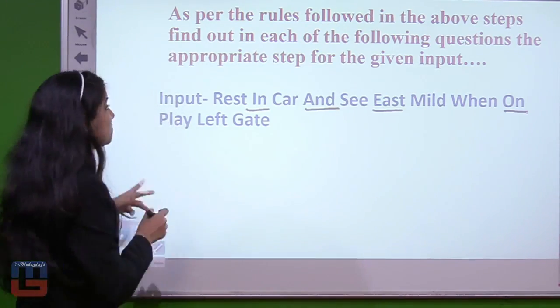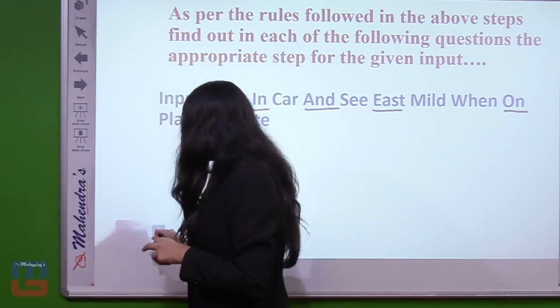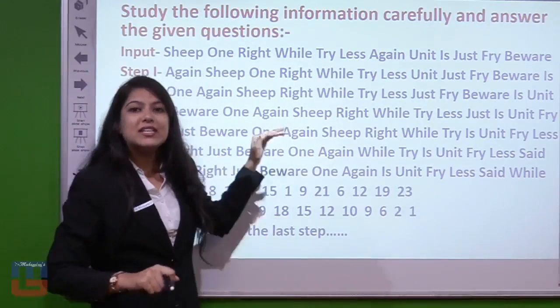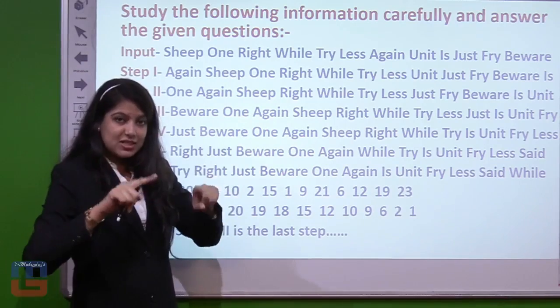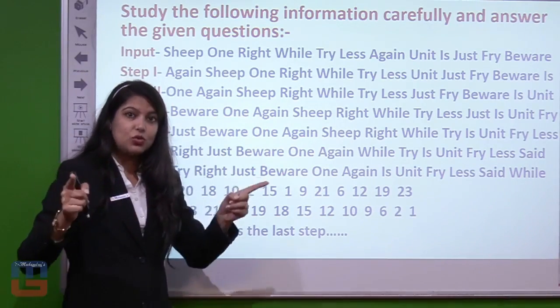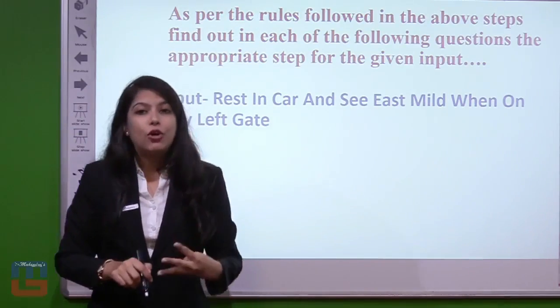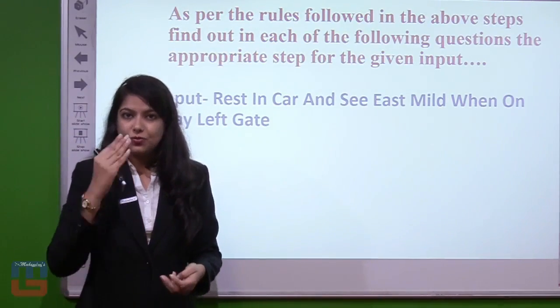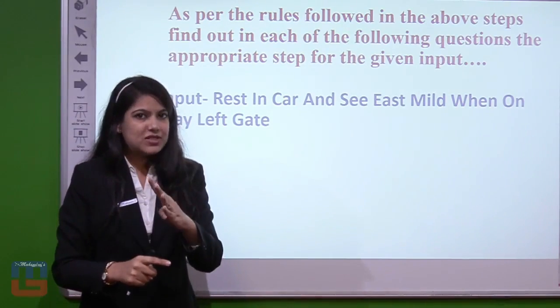Because as previously, in each and every step we have done this only: in one step 2 vowels, then in the other step 2 vowels, then 2 consonants, then 2 consonants. So the 4 vowels will take 2 steps, the 8 consonants will take 4 steps.